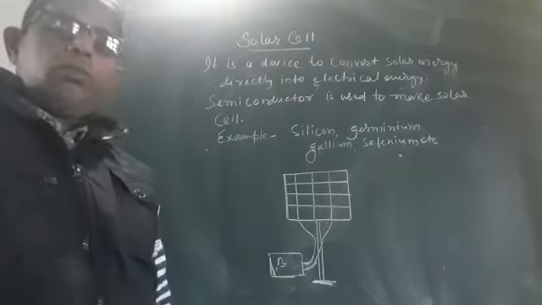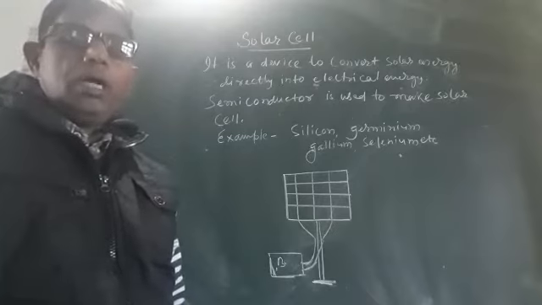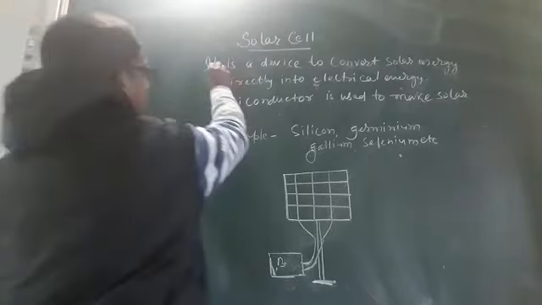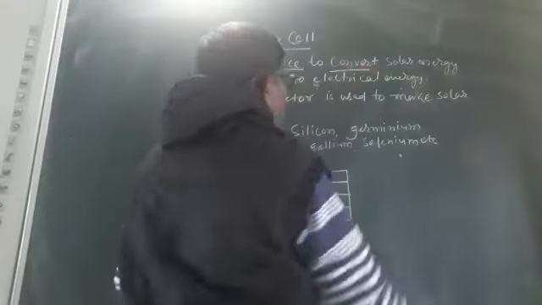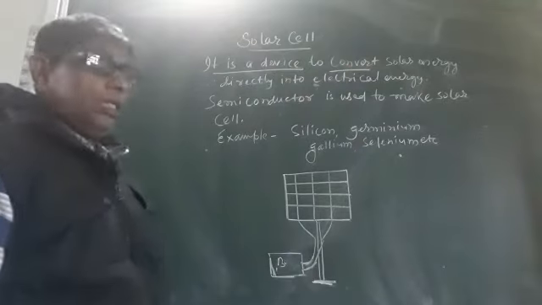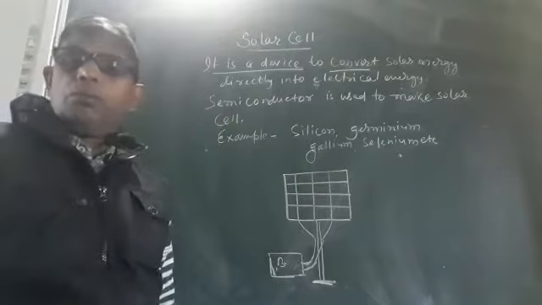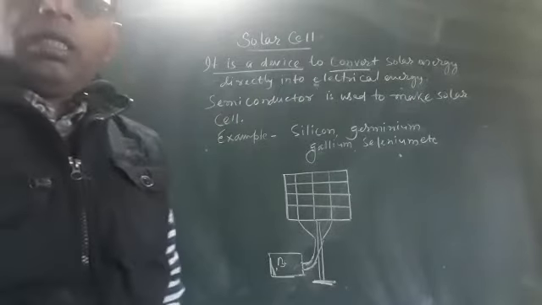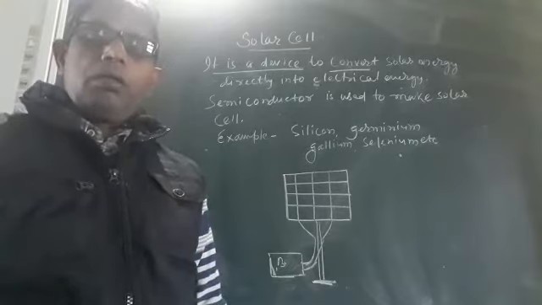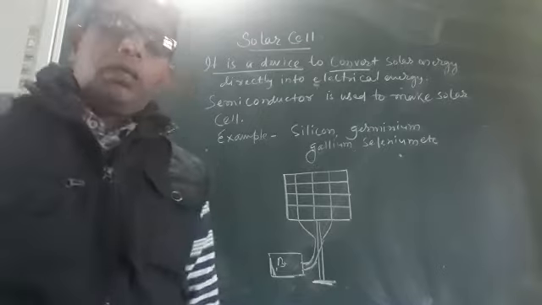But here is solar cell. It is clear from the name what is solar cell. So I have written here, it is a device to convert solar energy directly into electrical energy. A device which is used to convert solar energy directly into electrical energy is called solar cell. Okay. Now there is second question.